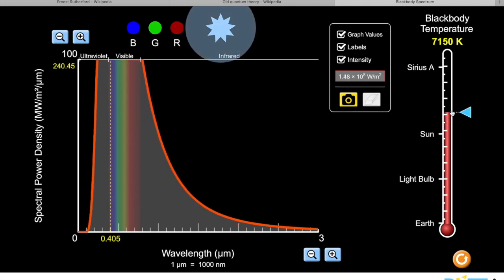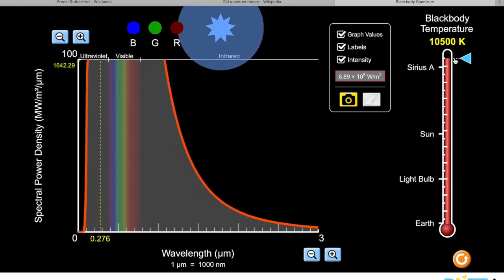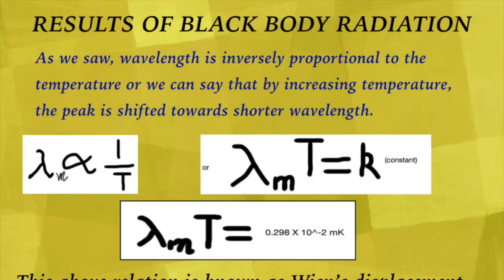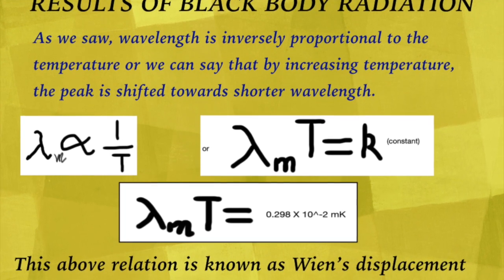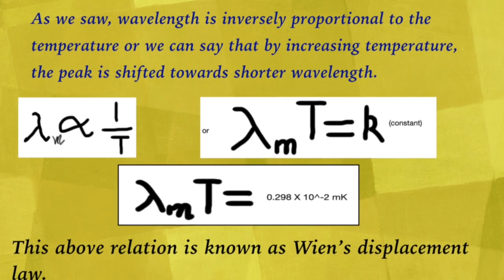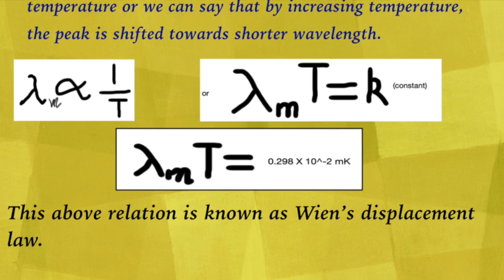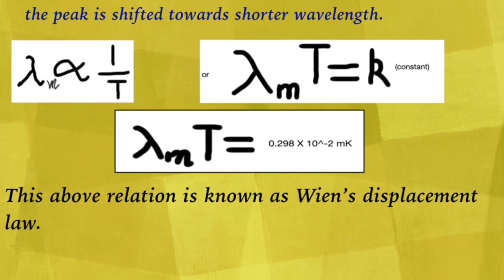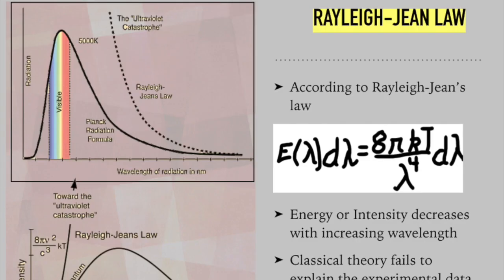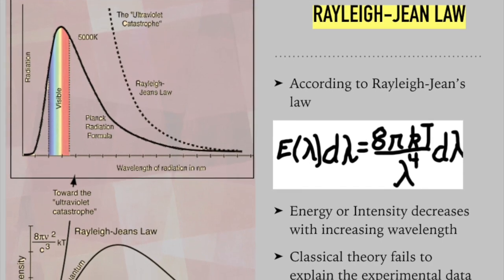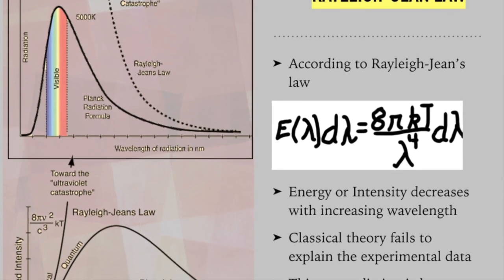It is clear that the total amount of energy emitted by a body increases with increase in the temperature. From simulation results, we can say wavelength is inversely proportional to the temperature, or wavelength times temperature is equal to constant. Wien's displacement law gives its value equal to 0.298 × 10⁻² meter Kelvin. According to classical concept, the Rayleigh-Jeans law describes energy as inversely proportional to lambda to the power 4.